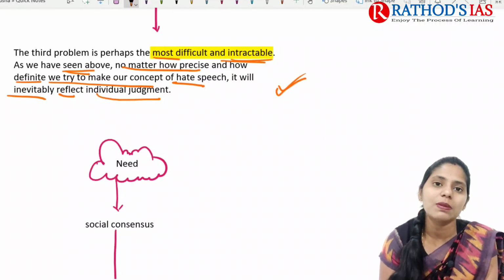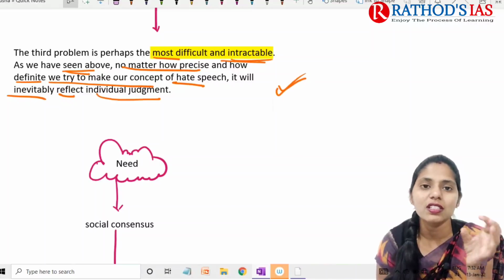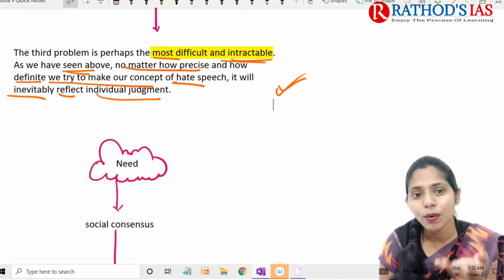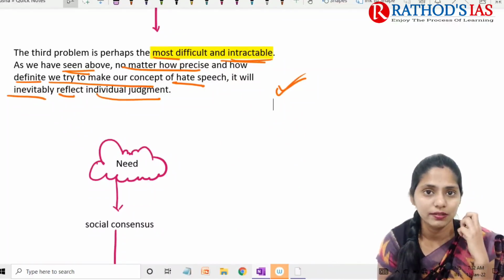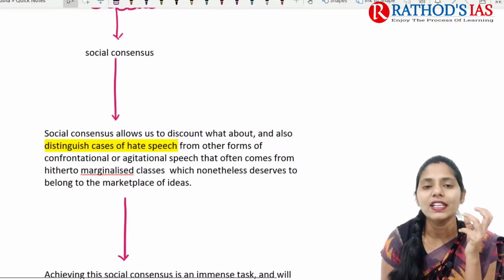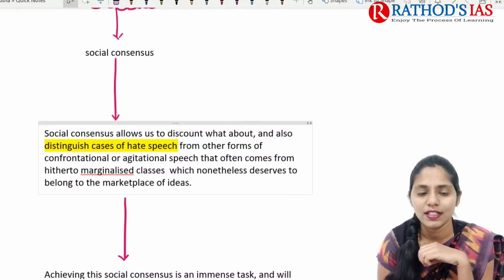So even though hate speech is mainly delivered through words, it might cause violence in some people, but in others it mainly depends upon their judgment, how they are judging. And in this context, what is the need? The need here is social consensus. Okay, we need social consensus.